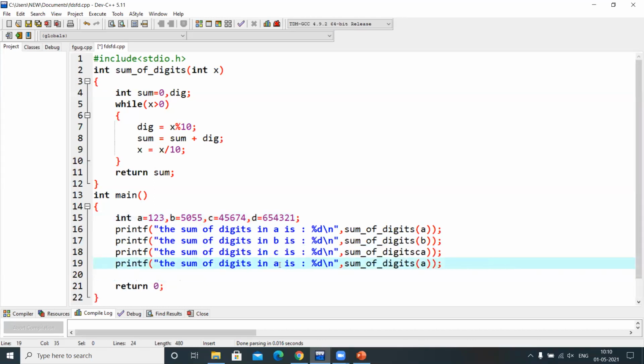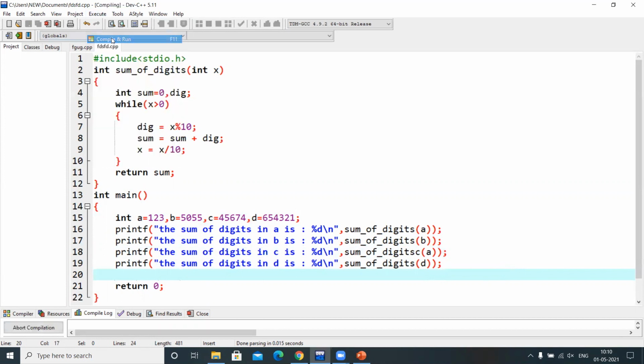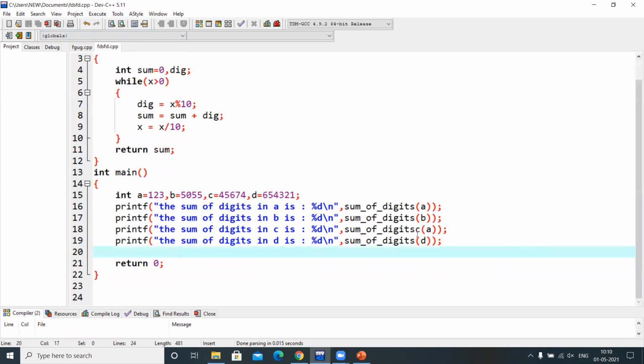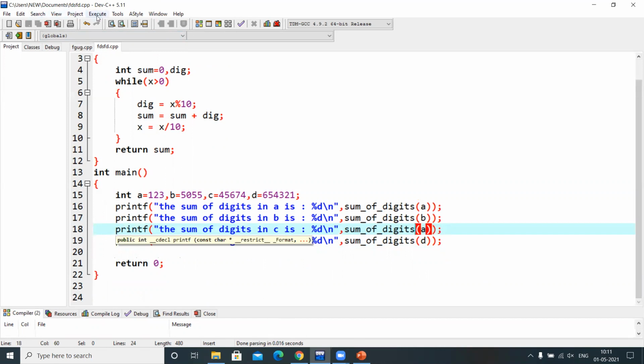Here a bracket is missing. Okay, now clear. Let me save and execute. There was some parsing error. Hold on a minute. Now you can observe. Let me execute.